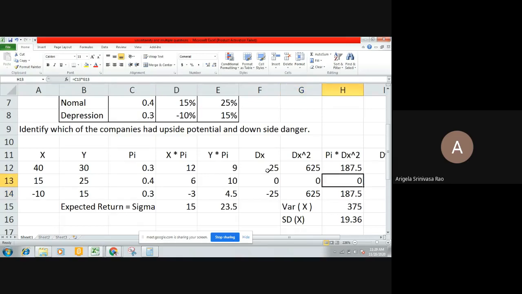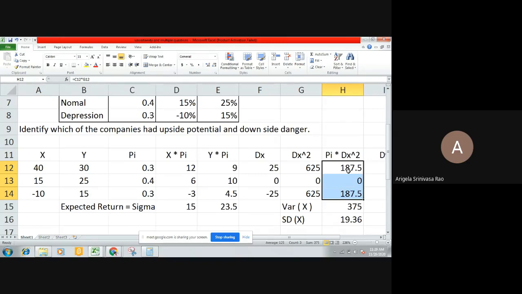And how does the probability into dx square value come? You have the probability, 0.3, and multiply it with the dx square value 625, and the multiplication of these two gives this value. All three values will be obtained in the same way.